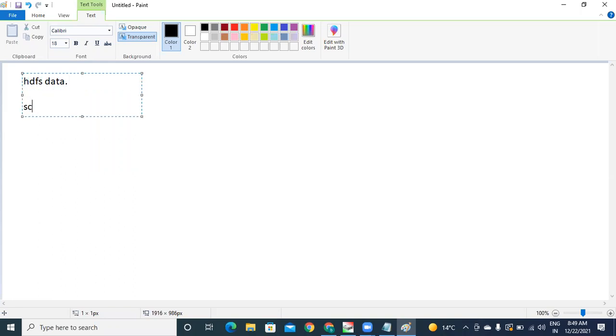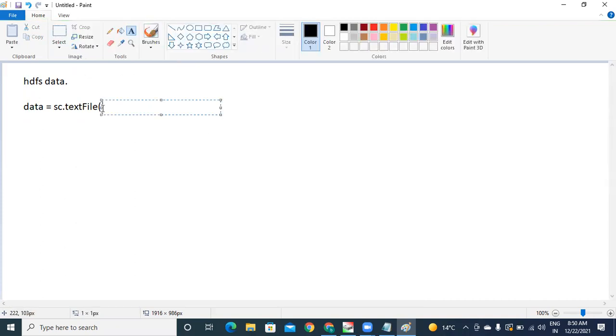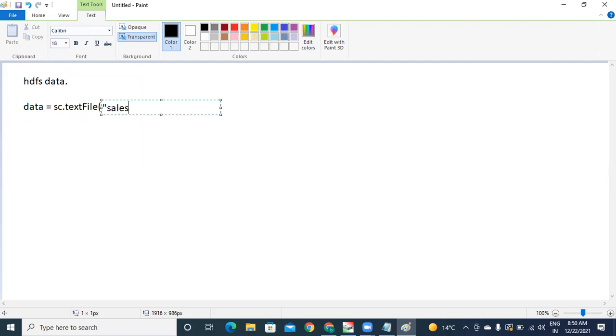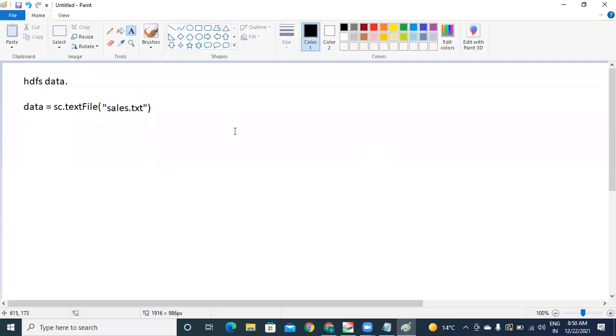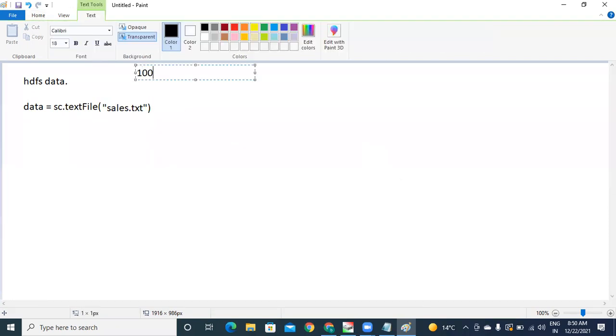In my job, I'm going to read my data is equal to sc.textFile. Text file or Parquet file, whatever it may be. Text file of some file name. Suppose the file path I am giving is just the file name, .txt. This file has 100 partitions, 100 blocks. During runtime, the partitions will be loaded into the Spark cluster. For one block, one partition, by default.